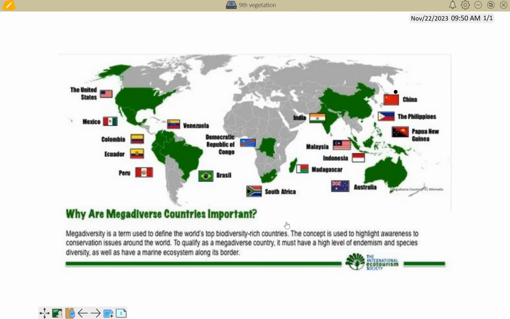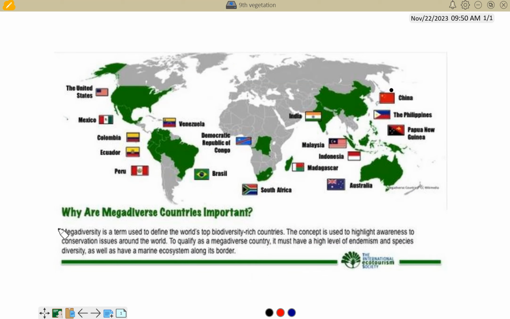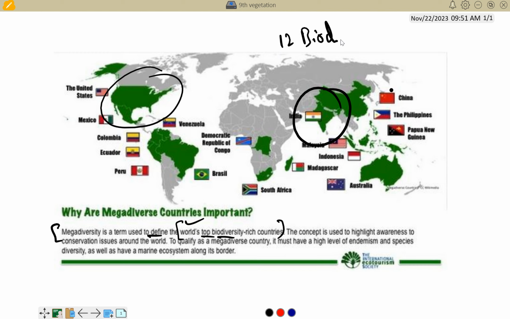See, mega biodiversity definition is here. Megadiversity is a term used to define the world's top biodiversity rich countries. These are the countries which have varieties of plant and animal species. They are very rich in varieties of plants and animals. Our India is also one of the nations among these 12 biodiversity rich countries, which is a very proud thing.